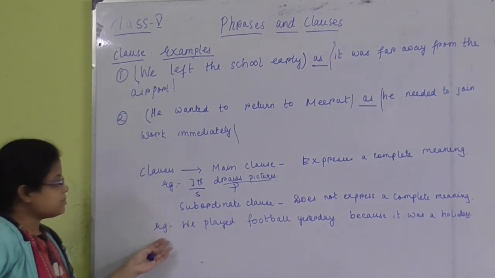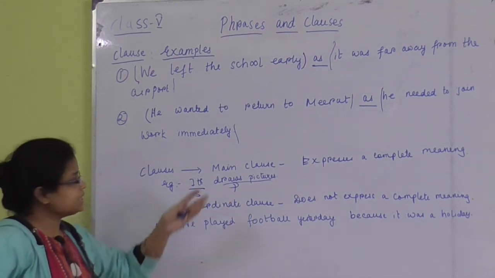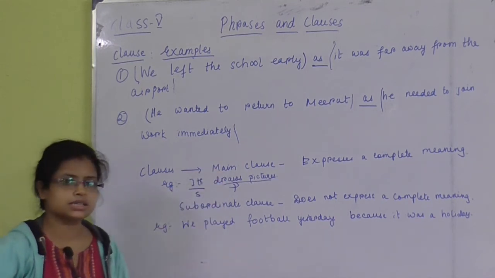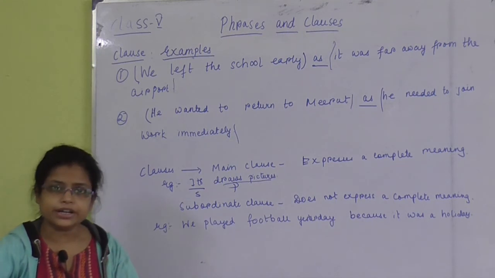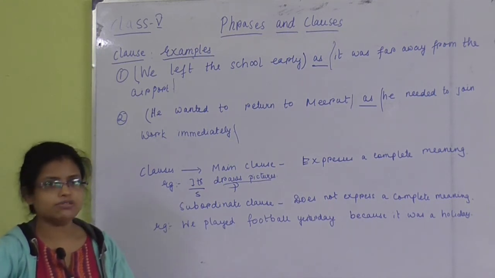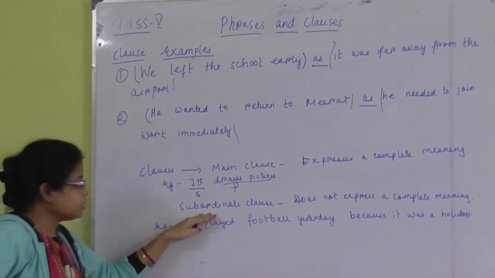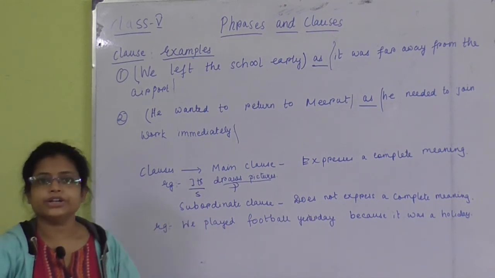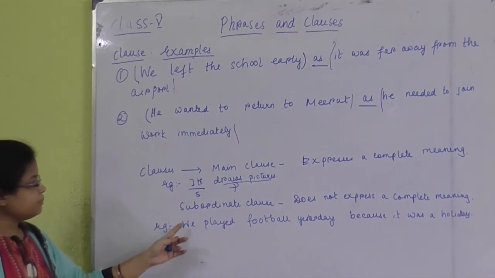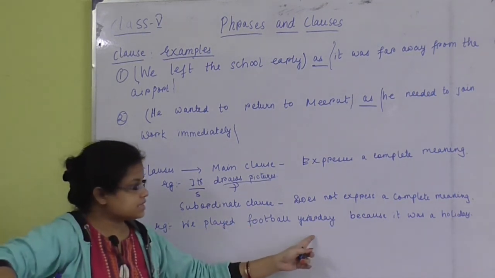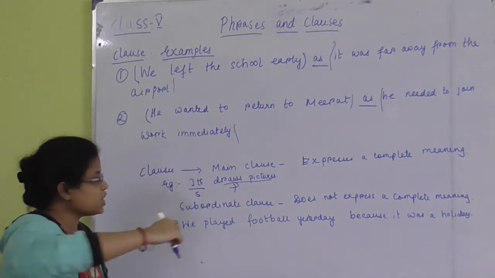Understood? Next comes the subordinate clause. Now what is the difference between main clause and subordinate clause? The difference is that main clause is independent, it does not need any kind of help, but subordinate clause is not independent, it takes the help of another sentence. For example, we played football yesterday because it was a holiday.